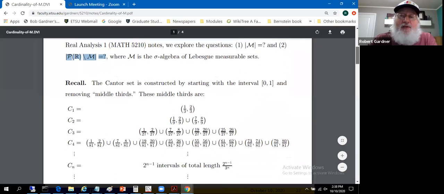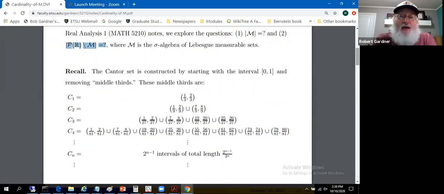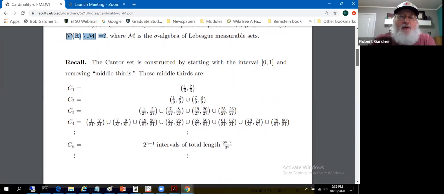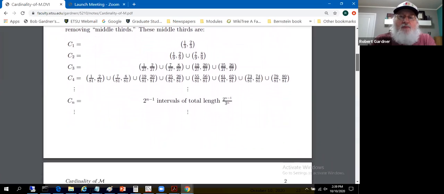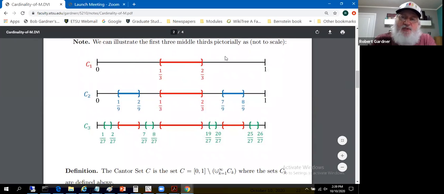We can establish that mostly based on the one non-measurable set we have and the Cantor set. In the body of the notes, we went through and described the Cantor set, so let me streamline this a little bit. We've taken the interval 0, 1 and removed the middle third. That results in two subintervals.